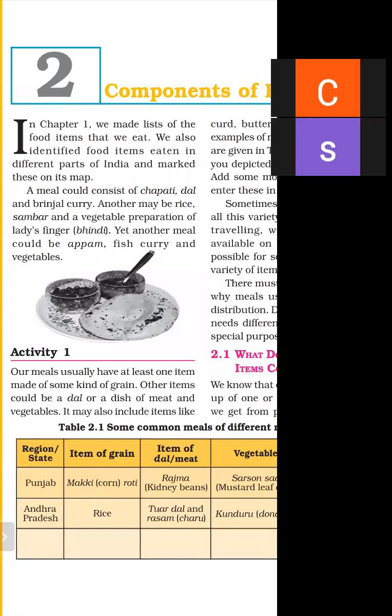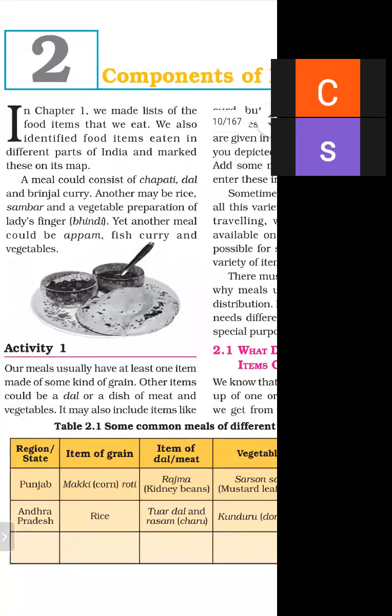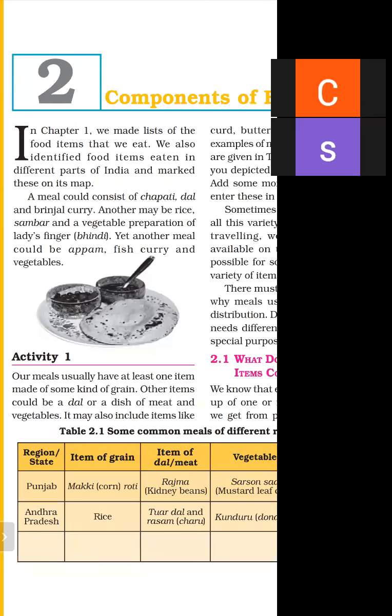So there can be many kinds of foods eaten in different parts of the country, and it can be vegetarian or non-vegetarian. We have studied in chapter 1 about food and why we need food, and we have located food items from different parts of India on the map.